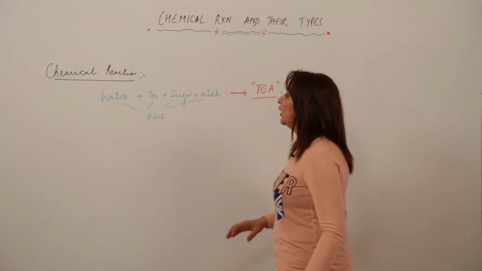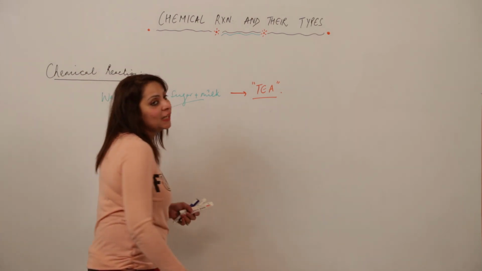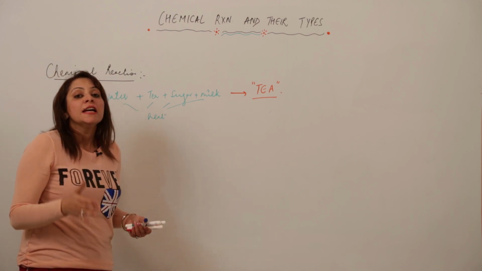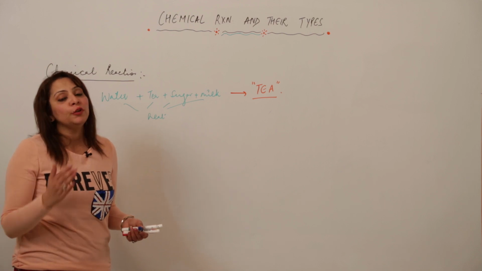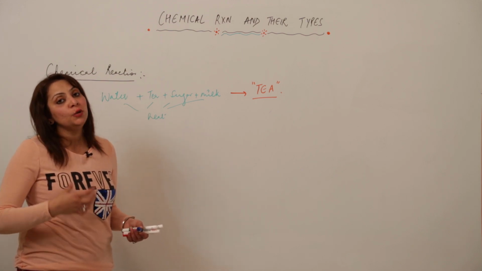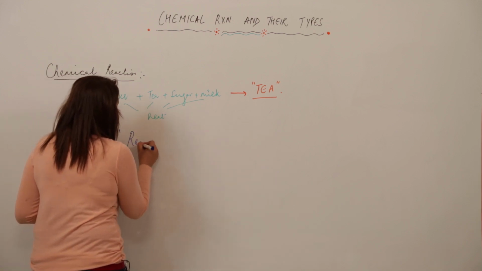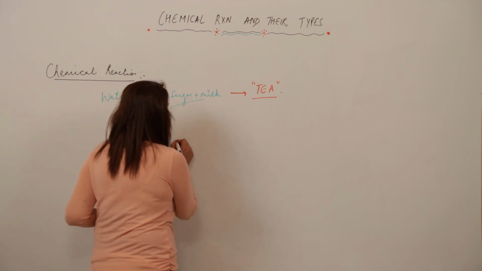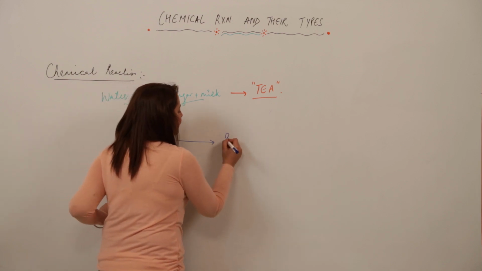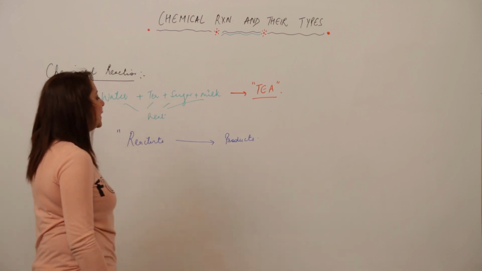A chemical reaction is a process in which you add certain substances which get rearranged and form a new substance. I am repeating the bookish language for you so that it will be easy to recall. A chemical reaction is a process in which a few substances react, undergo a change, and get rearranged to form a new substance. The substances that react are called reactants, and the new ones which are formed are indicated by the arrow, which means they unite to form products. This is what a chemical reaction means.